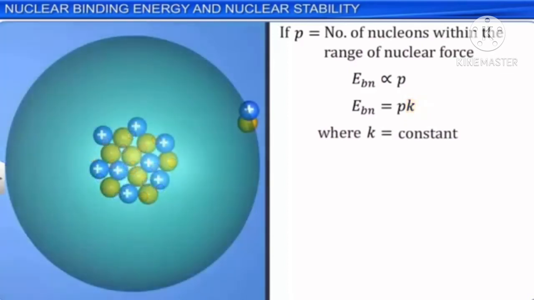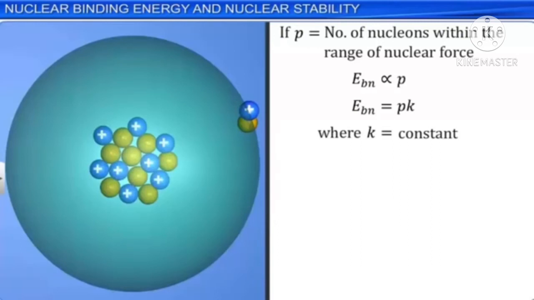If nucleons are added to the nucleus to increase its mass number A, there would be very little change in the average binding energy of each nucleon, as most of the nucleons inside a large nucleus reside well inside the nucleus and not on the surface. Hence, the average binding energy remains constant and is approximately equal to pK. The property that a given nucleon is influenced only by nucleons close to it is referred to as the saturation property of the nuclear force. This is observed in large or medium-sized nuclei.